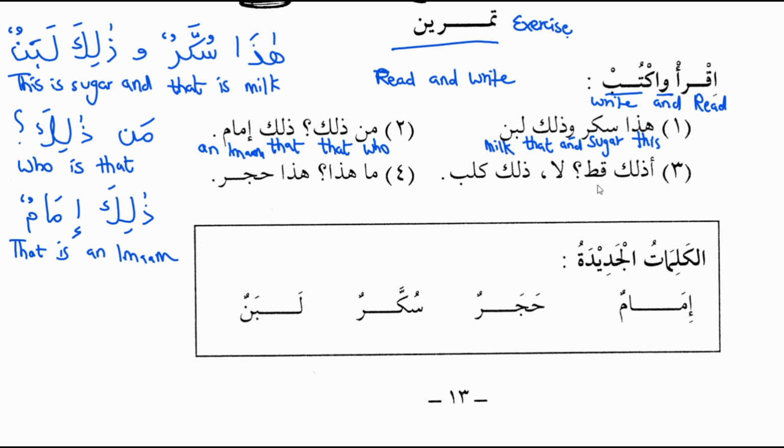Now third statement. A zalika qattun. Now we know that a means is, zalika means that, and qattun means a cat. A zalika qattun, is that a cat? The answer is la zalika kalbun. La means no, zalika means that, and kalbun means a dog. La zalika kalbun, no, that is a dog. Okay.